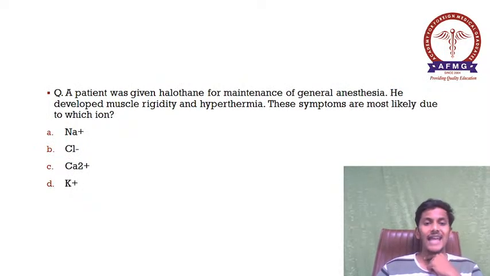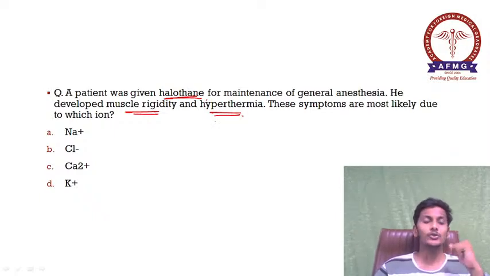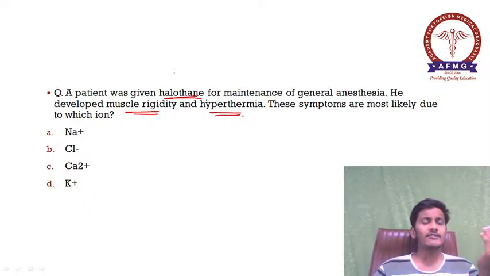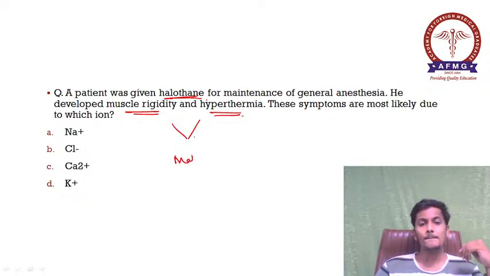A patient was given halothane. As we all know, halothane is an inhalational anesthetic agent. So the patient was given halothane for maintenance of general anesthesia. He developed muscle rigidity and hypothermia. These symptoms are most likely due to which ion? So they have just twisted this question all around. As we all know, after giving an anesthetic agent, if the person develops muscle rigidity and hypothermia, this is most likely a case of malignant hypothermia.